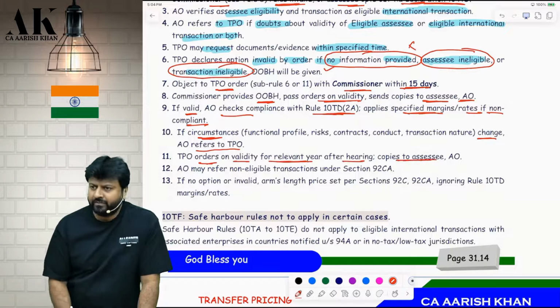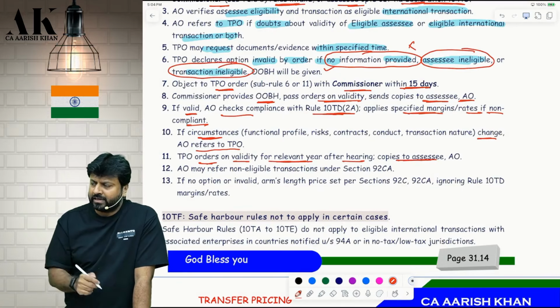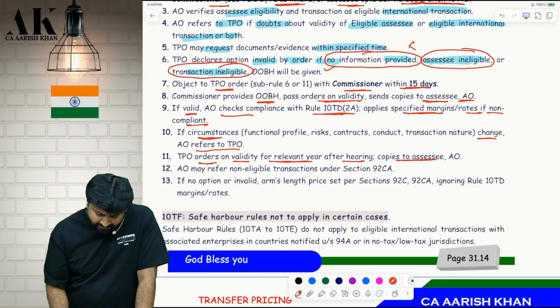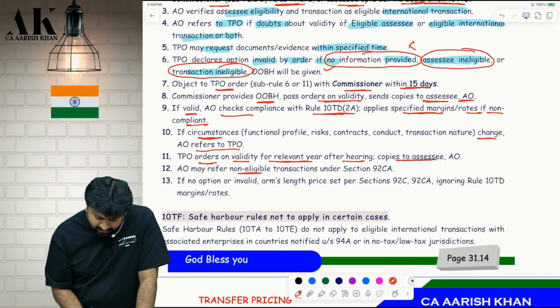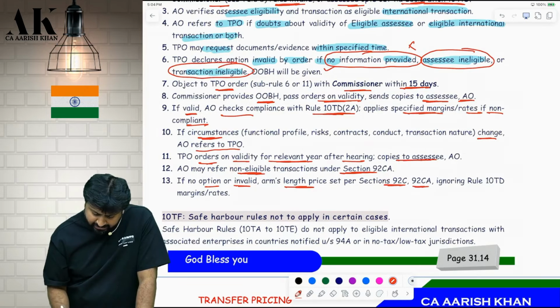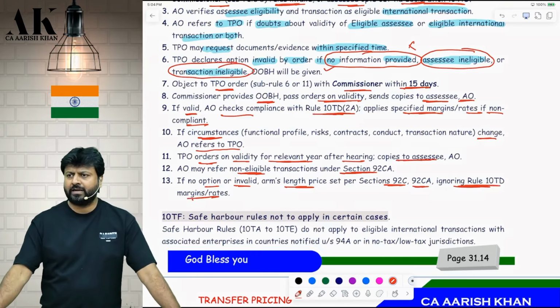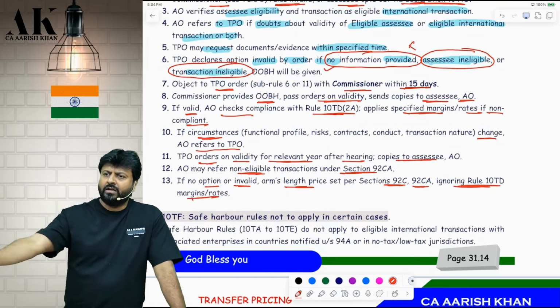Again, the TPO will refer the case, and the TPO will check whether the assessee is doing the international transaction properly or not. Then again, the AO may refer non-eligible transactions under 92CA. If no option or invalid, then the arm's length price will be set as per 92C. How will it be set? As per the regular provisions, 92C, 92CA, ignoring what? Rule 10DD, margin and rates. We will not accept the margin of 20% or the interest rate of Rule 10DD.